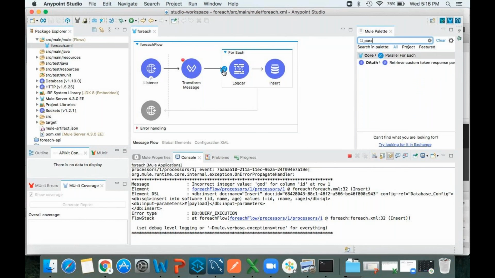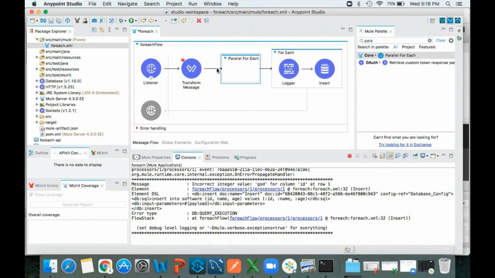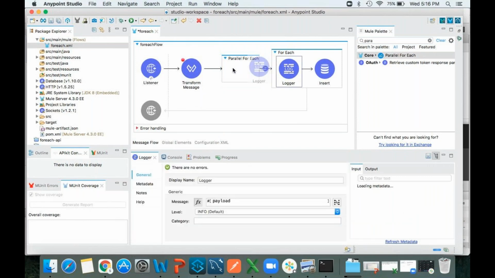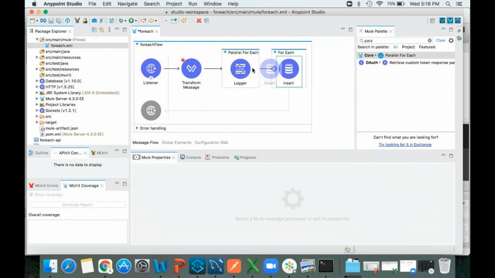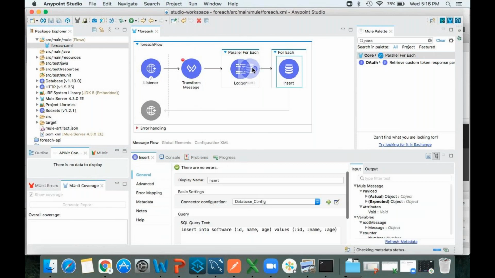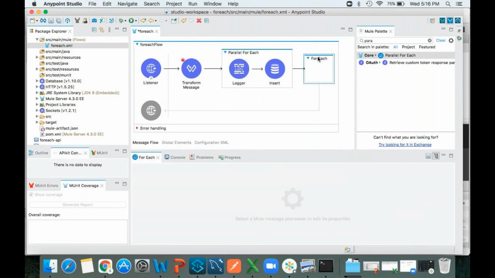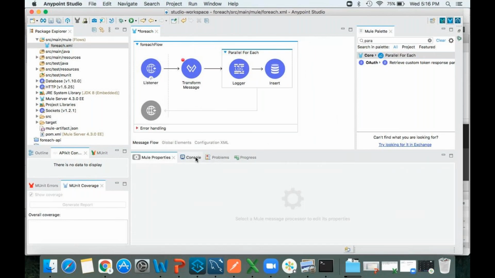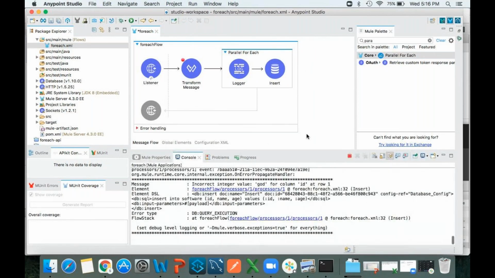Drag and drop this parallel for each here. I don't want to make any changes, I'll keep it as it is. I insert this parallel for each instead of for each, and now I'm going to remove this one. This is the change I did. I'll click on save. I'm going to deploy my application.